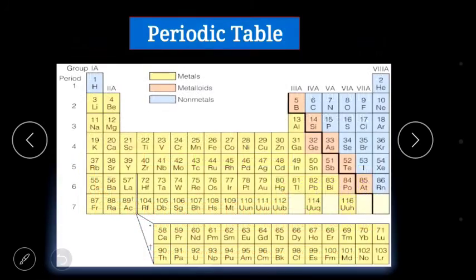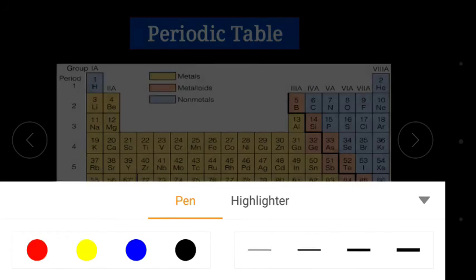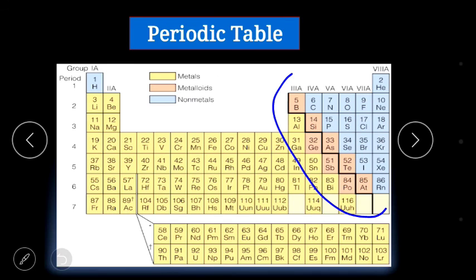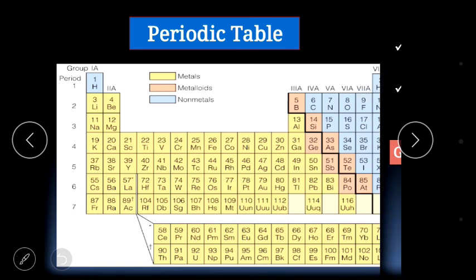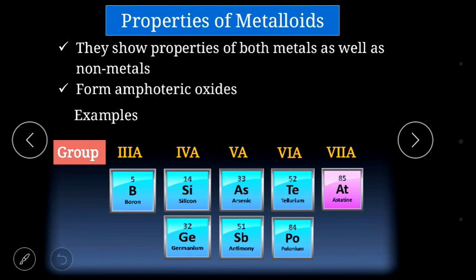The third category of the elements in the periodic table are the metalloids. You can see over here, very less metalloids are known. Only 8 metalloids are there in the periodic table that are present in different groups. So what are metalloids? Metalloids are those elements which shows the properties of both, that is metals and non-metals. यानी कि ये कभी कभी मेटल्स की तरह बिहेव करते हैं और कभी नॉन मेटल्स की तरह बिहेव करते हैं. And they even form amphoteric oxides.